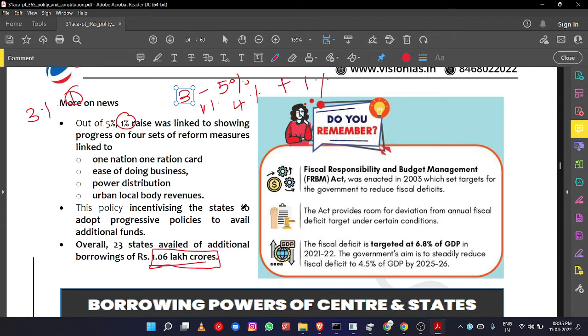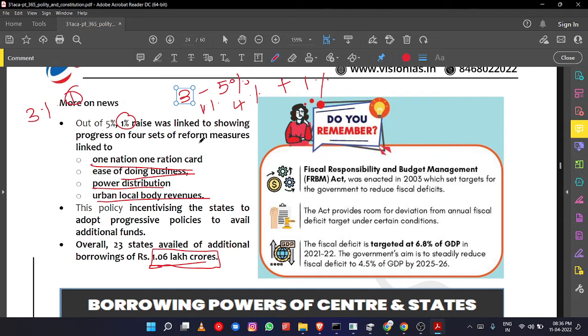That 1% increase is linked to progress in the following sectors, the reforms. For example, one nation, one ration card is there, ease of doing business is there, power distribution, urban local body revenues. Because the state governments are having many problems, and the central government cannot enforce all the schemes, cannot direct, but it has to give some incentives also, no? So the central government has planned this kind of incentive. The central government wants to launch this particular one nation, one ration card.